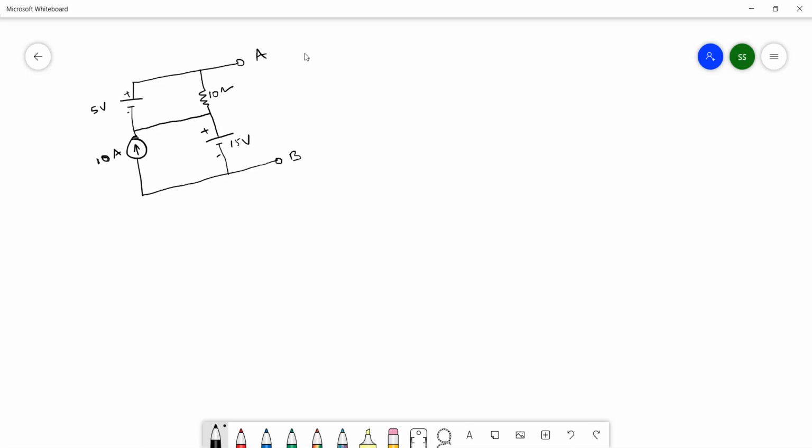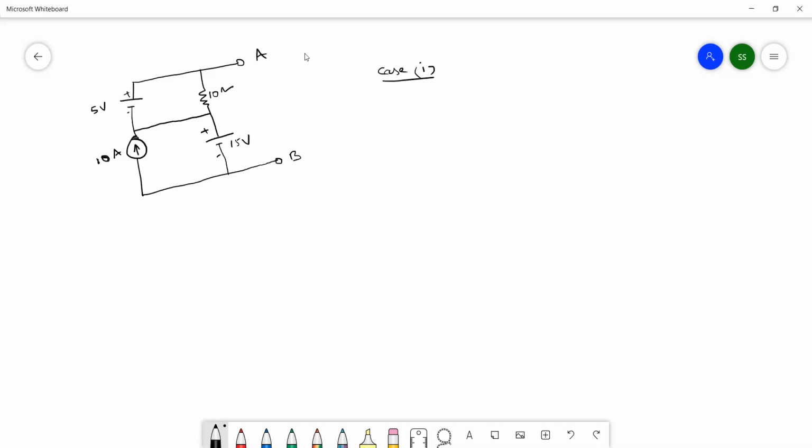There are three sources in total. First we need to check the condition of the superposition theorem: in any linear network containing two or more sources. So how many cases will come? Three cases. So for case one, which source do we need to turn on and which sources do we need to turn off?